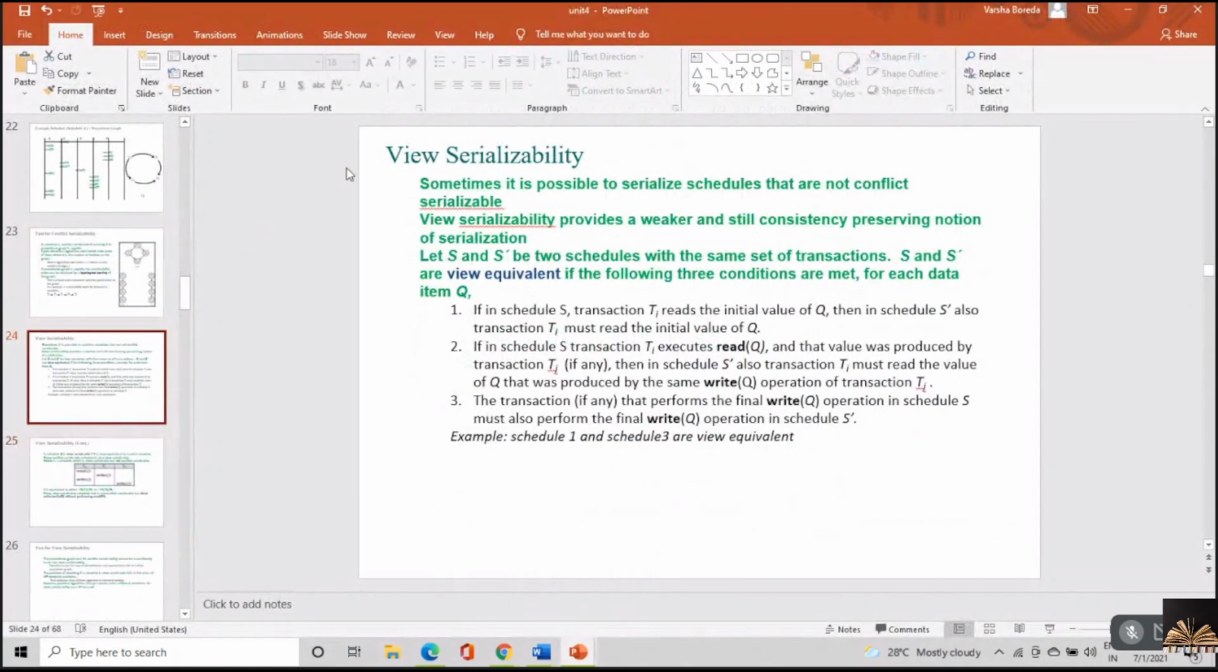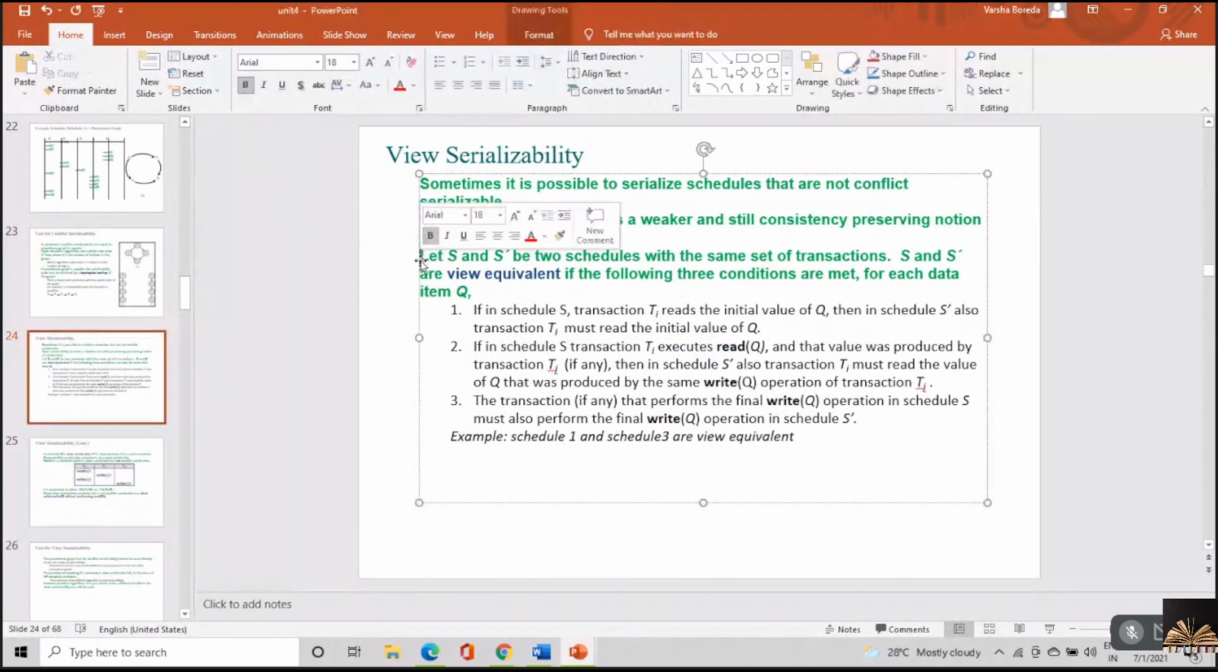See, I'll just make it simple for you. Let S and S dash be two schedules with the same set of transactions. The condition is both should have the same set of transactions. If they do not have the same set of transactions, they will not have the same operations. S and S dash are view equivalent if the following three conditions are met. So first condition, this is what you have to follow.